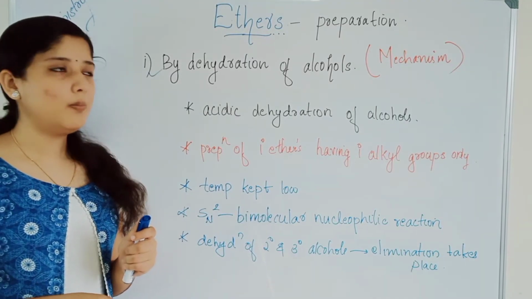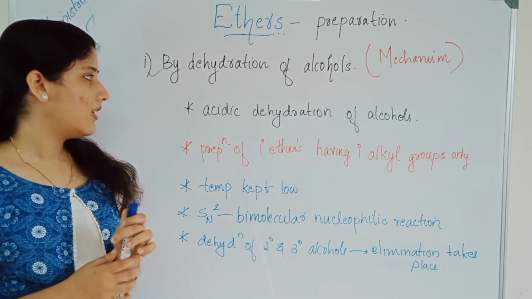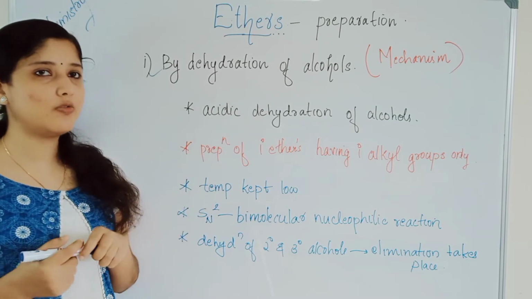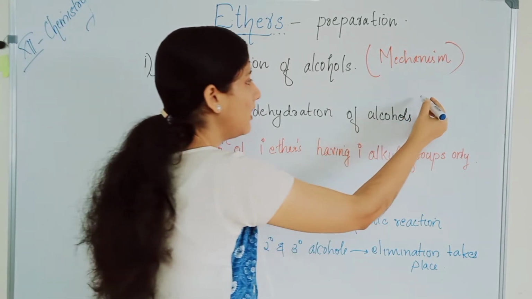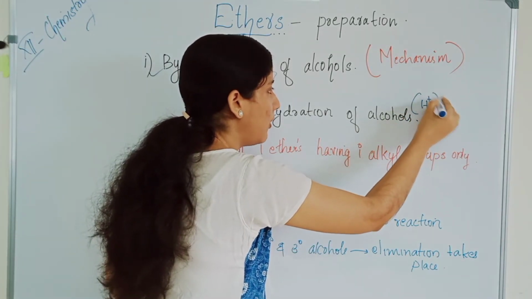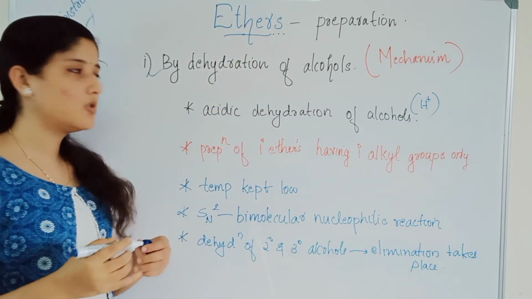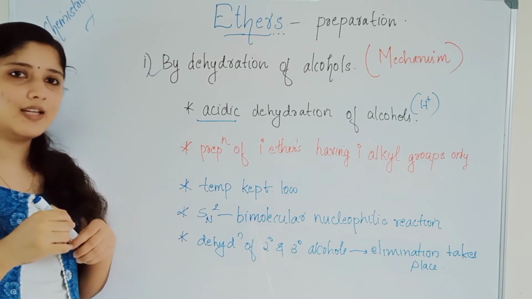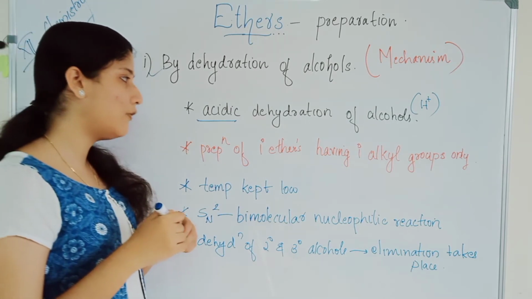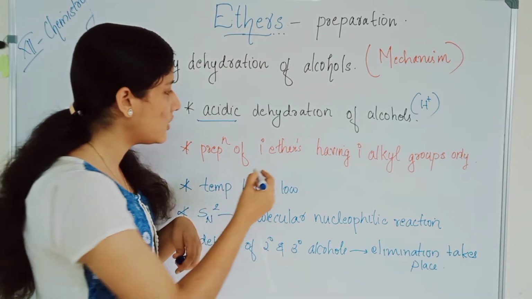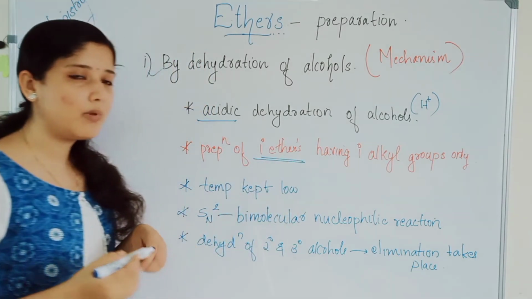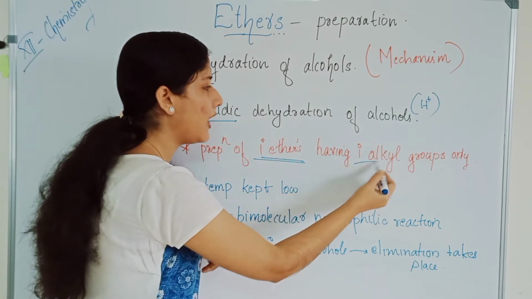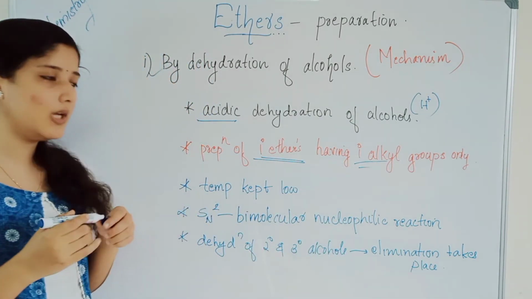Some of the important points to remember here is that we can also call dehydration of alcohols as acidic dehydration of alcohols, because here we use H+, isn't it? Protic acids are used. And this method of preparation is mainly for the preparation of primary ethers. Primary ethers having primary alkyl groups can only be prepared.